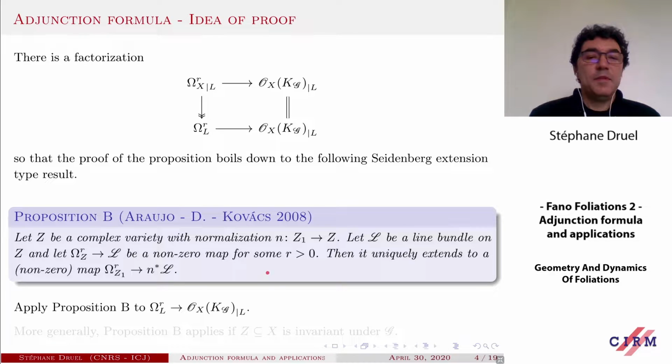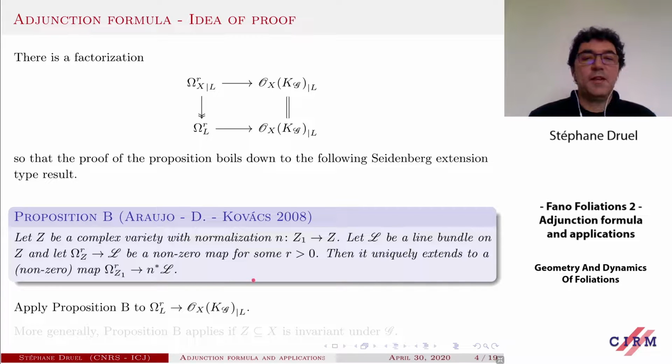Then this map uniquely extends to the normalization. Uniquely in the sense that it induces a map from the space of R-forms on Z1 onto the pullback of L. So if you want to prove the proposition before the adjunction formula, you just have to apply this proposition to this map that comes naturally from the foliation.